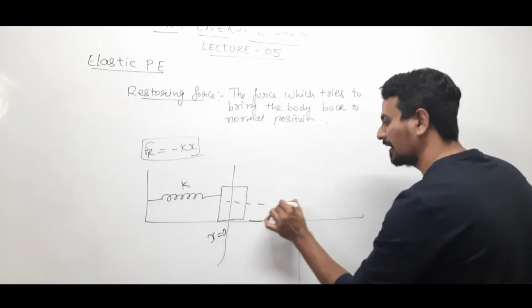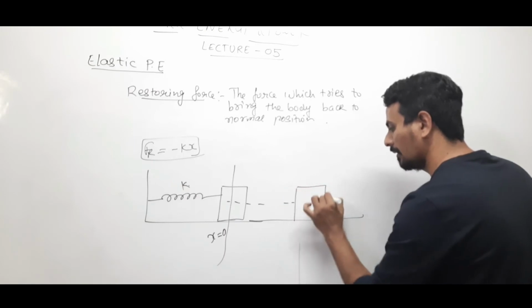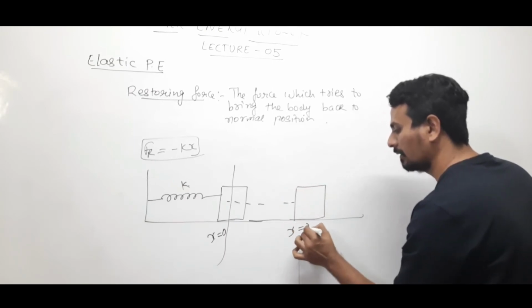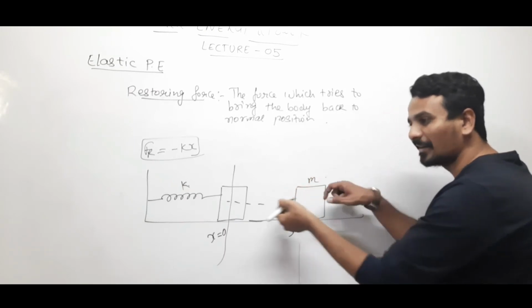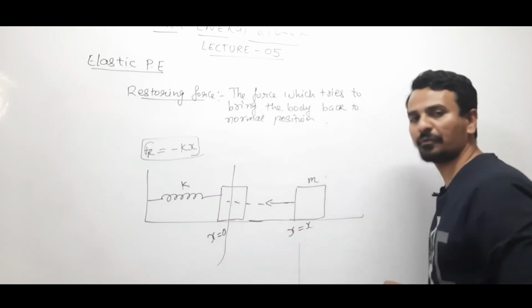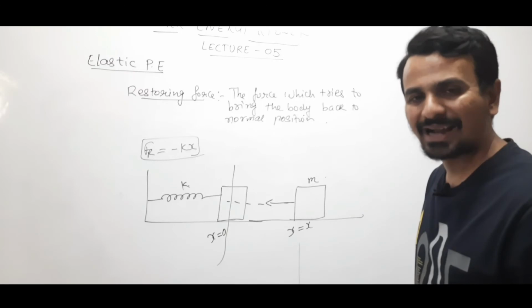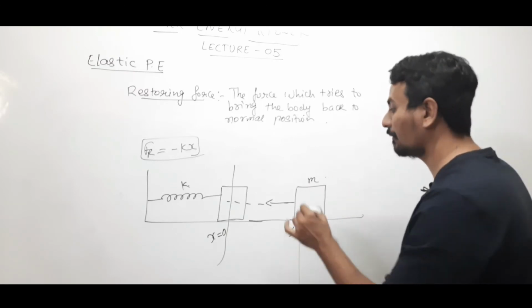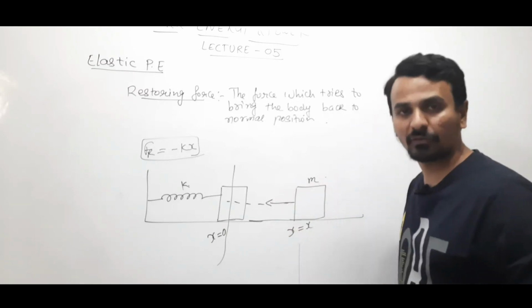Now the block is displaced by an amount x by the applied force. Now some restoring force will act which will bring the block back to its normal position.